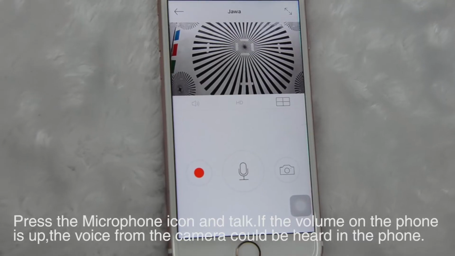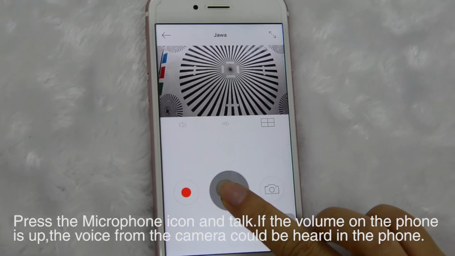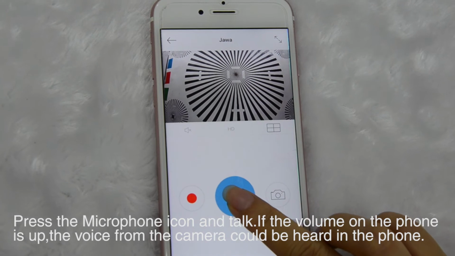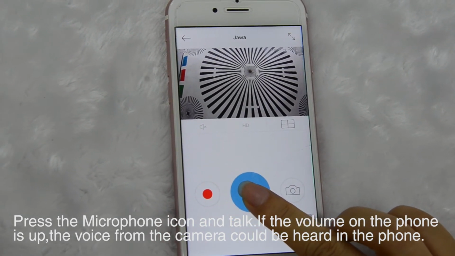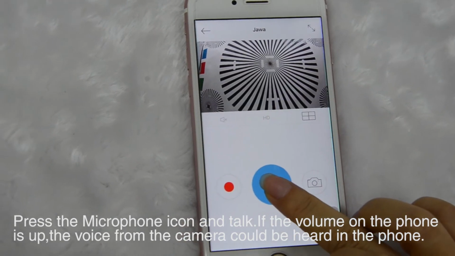Two-way audio. Press the microphone icon and talk. If the volume on the phone is up, the voice from the camera can be heard on the phone.